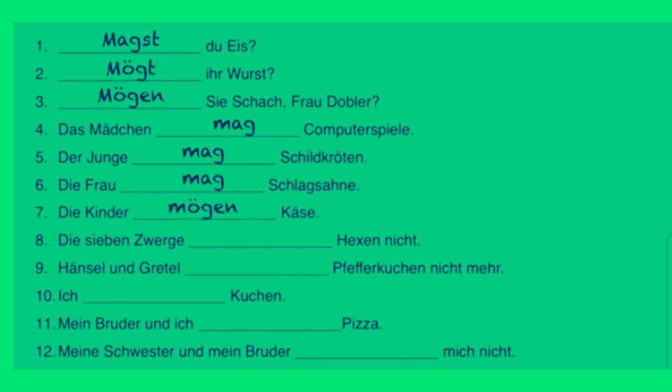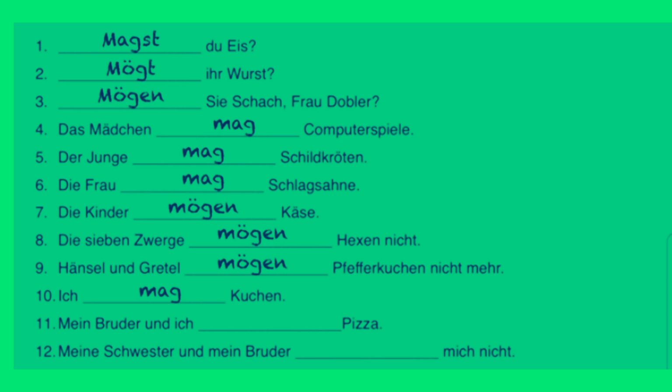The children like cheese. Die 7 Zwerge something Hexen nicht. In this sentence, die 7 Zwerge, the 7 dwarves, are our subject, and the Hexen are our direct object. So we conjugate our verb mögen to go with the plural form, the they form, and therefore we use mögen. Ich something Kuchen. In this sentence we have ich. Ich is always the subject. There are no exceptions to this. If ich is in the sentence, it's the subject, and therefore we have to use here ich mag Kuchen.